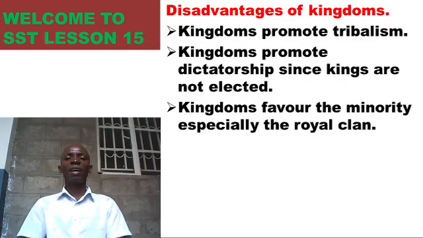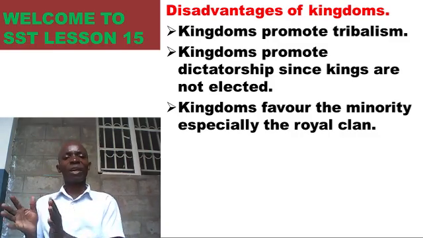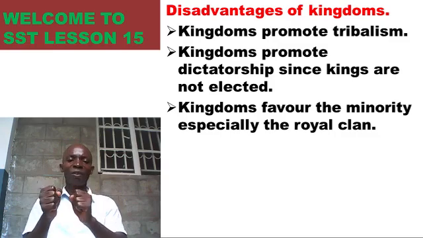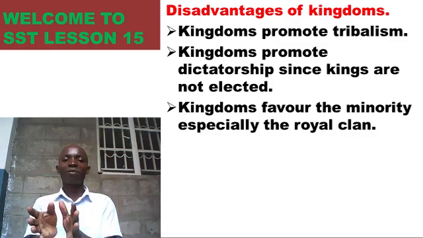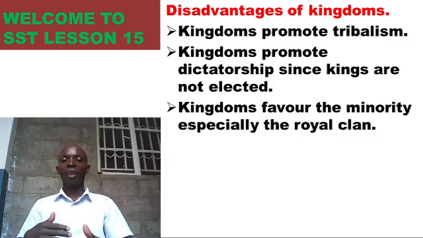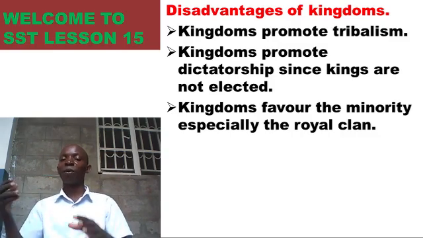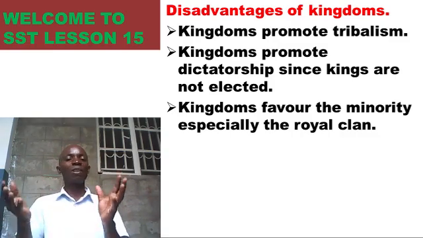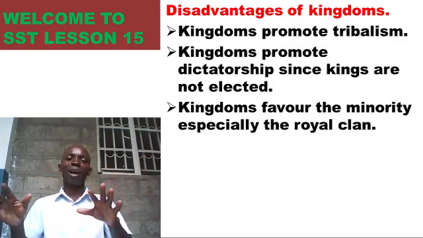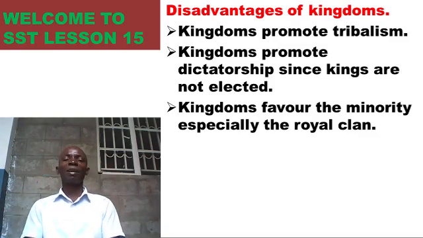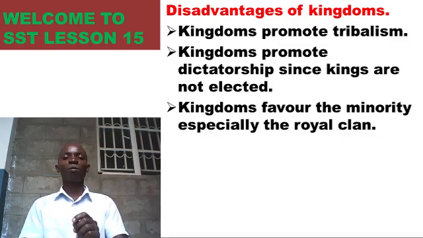Then, kingdoms favor the minority, especially the royal clan. When we talk of the minority, very few people benefit from the kingdom, especially the royal clan. It is the one that benefits a lot from the kingdom. A royal clan is where the kings come from. They don't get any king from any other place, only from the royal clan. And good things go to the royal clan. For us who are outside the clan, we don't benefit so much. So kingdoms favor the minority, the fewer people, especially the royal clan.